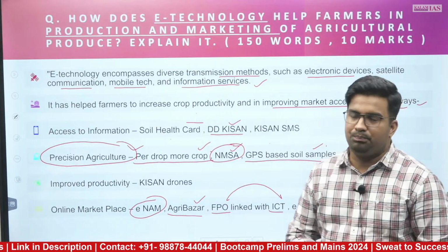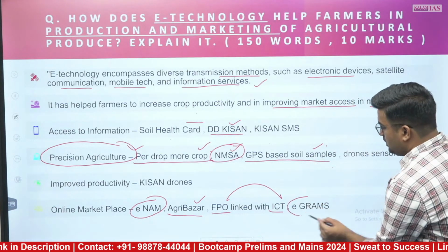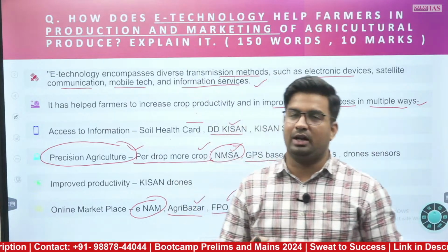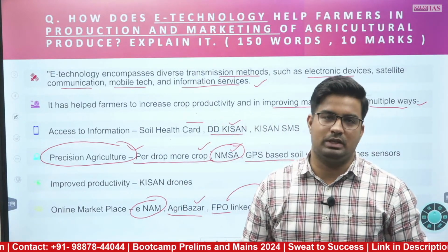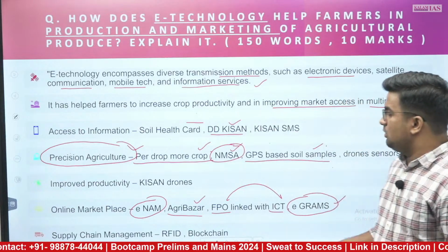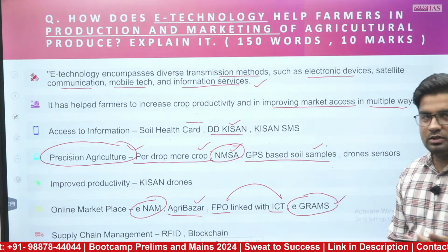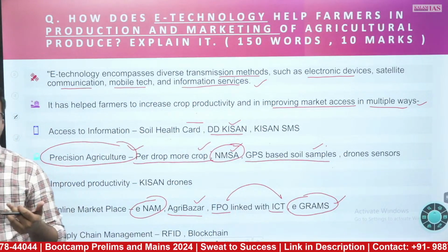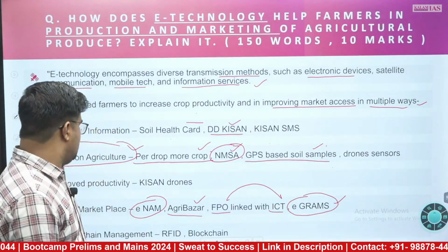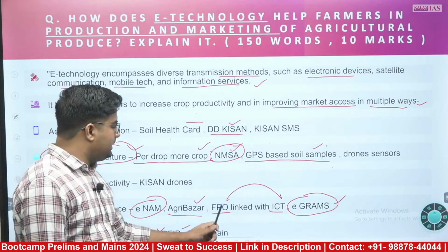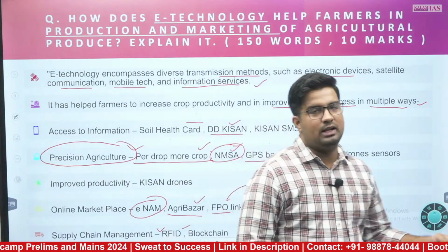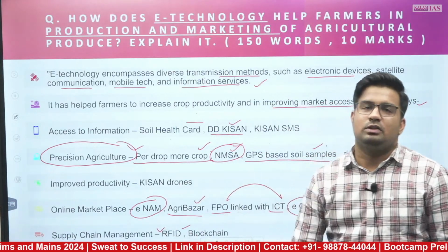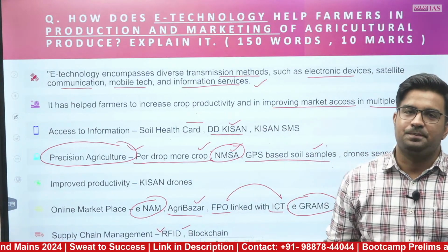Furthermore, e-grams, making local products available on the online market, can also be a better aspect. So supply chain management, so that the bottlenecks in the supply chain, transport and other aspects can be better managed, we can utilize RFID and blockchain technology. That is again e-technology. So how these can help are the pointers which you can use in this answer.